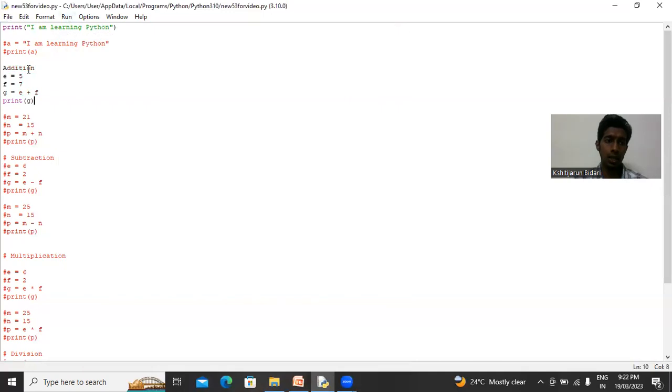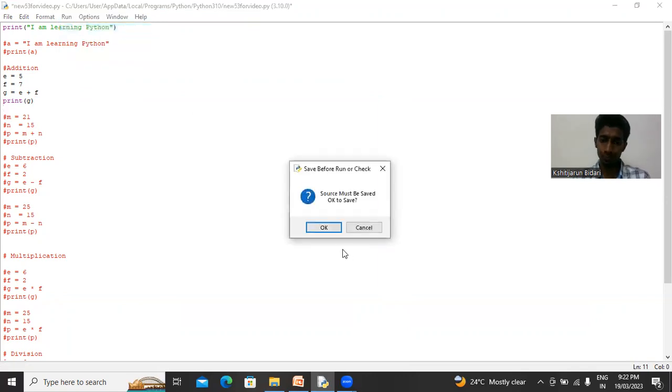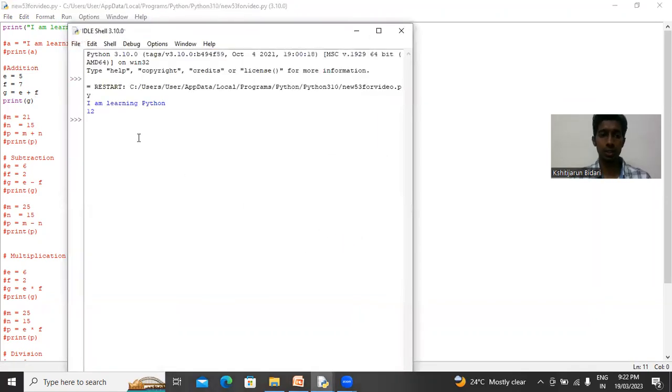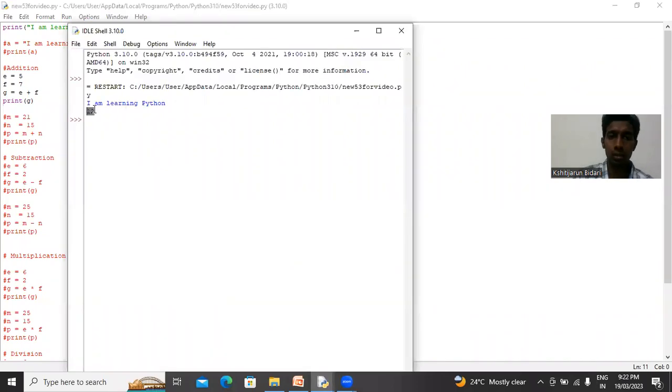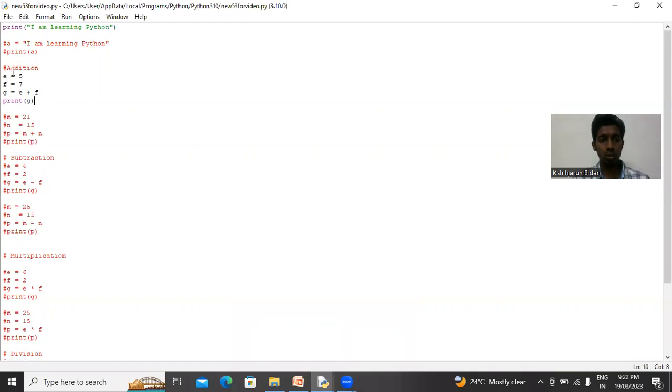It is asking for a name, so I'll give it addition. Now it will run the module. Friends, you can see this 12. 5 plus 7 is 12. It is indicating that the addition of 5 plus 7 is 12. So this is a simple program we can do in Python.